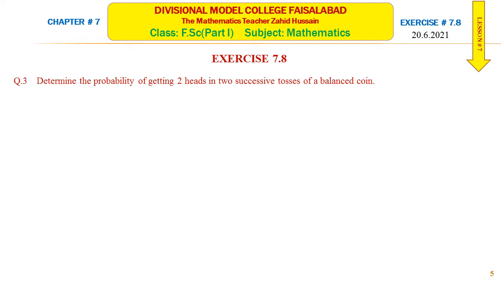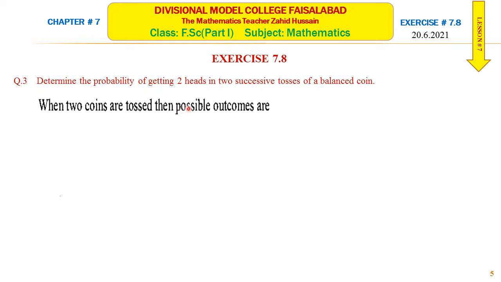Now this is question number 3. Determine the probability of getting two heads in two successive tosses of a balanced coin. Now a coin is tossed two times. In the previous lesson we have studied how to find the outcomes of the sample space if a coin is tossed once or twice or thrice or four times. Now in this case we are asked to find the probability of getting two heads. Two heads mean first is head and second is also head.